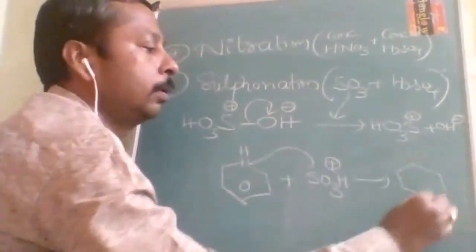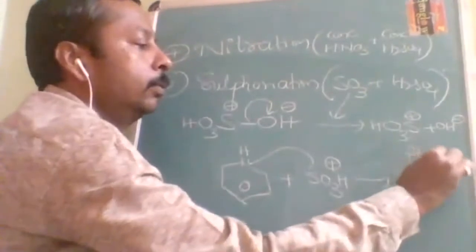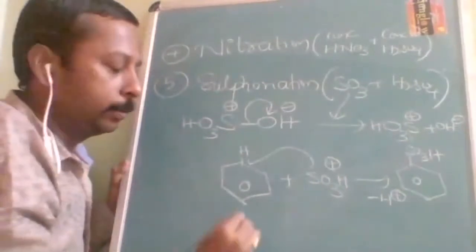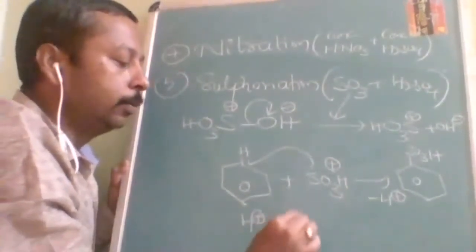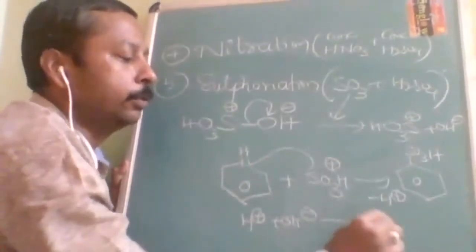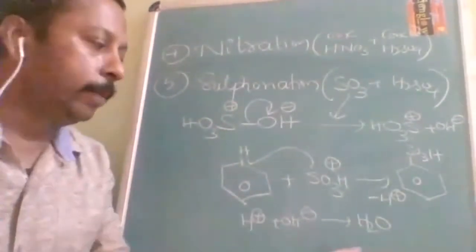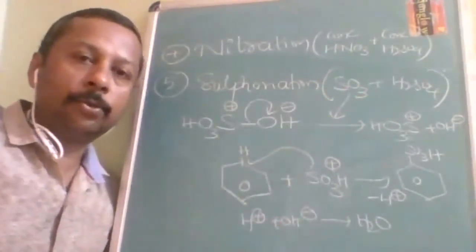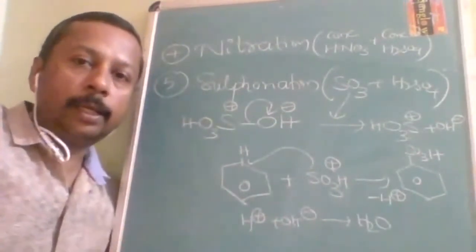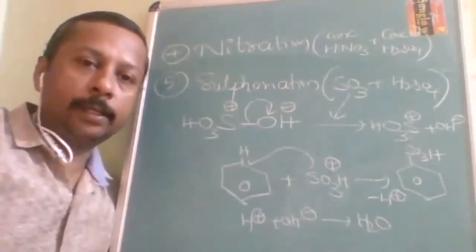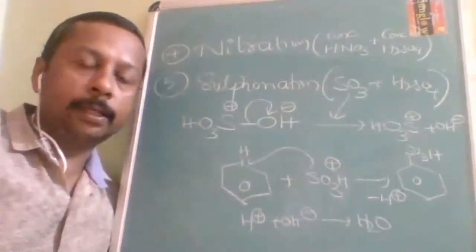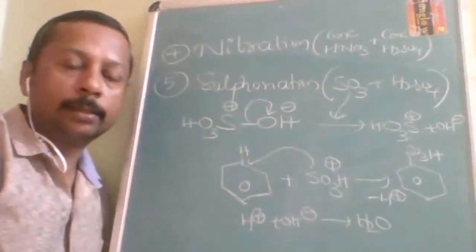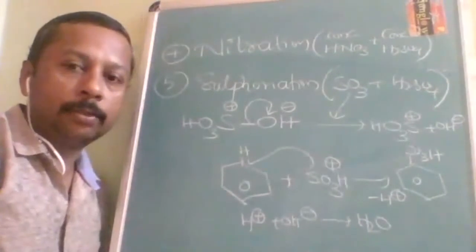So this is going to be benzene SO3H minus H plus. This H plus and OH minus will form H2O. Afterwards, H2O and SO3 form H2SO4. That is something different. So in total, how many reactions did we study? Halogenation, alkylation, acylation, nitration, and sulfonation. These are collectively called electrophilic substitution. Are you ready with me?